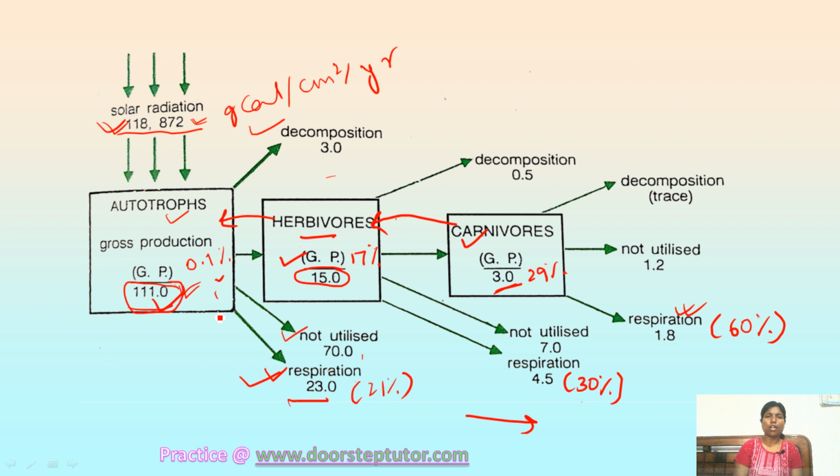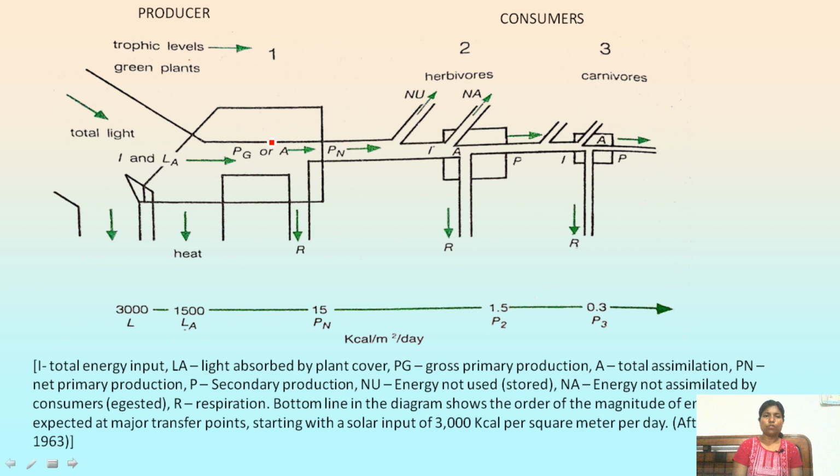Now there is one more diagram. This is the diagram for the single energy flow diagram, right? So here what is represented, you can see there are many boxes, 3 boxes are there, right? So what does this signify? Actually this box represents the amount of biomass. If the size of the box is large, if it is bigger, it means a large amount of energy or a large amount of biomass is there, okay? And if it is small, it means a small amount of energy is there, okay?